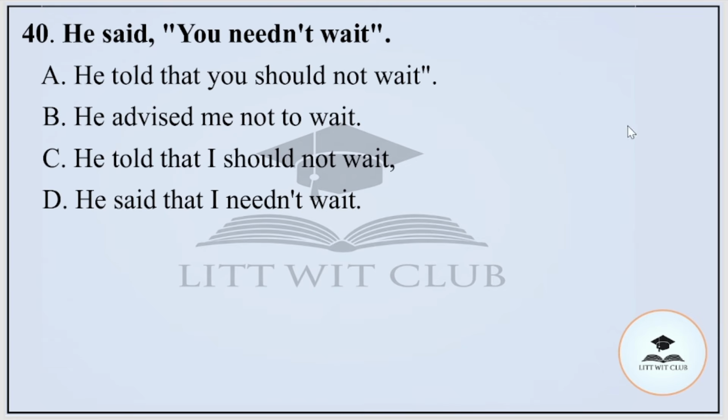Question number 40. He said, "You needn't wait." Option A, he told that you should not wait. B, he advised me not to wait. C, he told that I should not wait. Or D, he said that I needn't wait. And the correct option is option number D, that is, he said that I needn't wait.